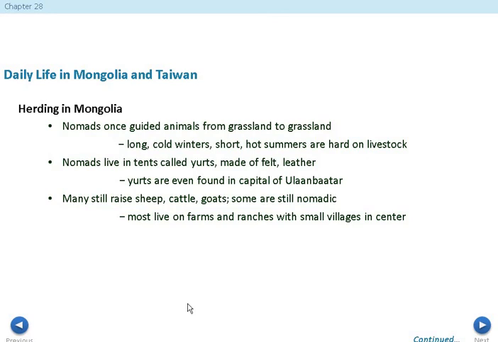And you think about Washington, D.C. having a bunch of people in tents sitting around there, that's probably not going to happen. But again, in this area of Mongolia, you are going to see these tents be around. So it just kind of shows the culture that they're a little bit less modernized, a little bit more back to their historical culture. Many are going to still raise sheep, cattle, goats. Some still are nomadic in Mongolia, but most live on farms and ranches with small villages in the center. So what we see is that Mongolia is going to be a little bit more traditional, whereas Taiwan is going to be a little bit more modern.